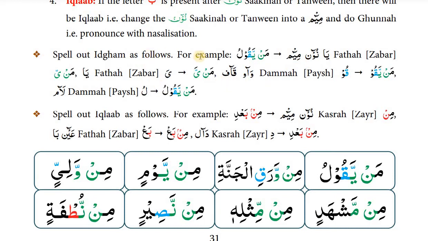So in this way we will spell out idgham, and iqlaab will be spelled out as mim, noon, zir, min, ain, ba, ain, zabar, ba, mim, ba, dal, zir, di, mim, ba, di. So in this way we will spell out idgham and iqlaab.